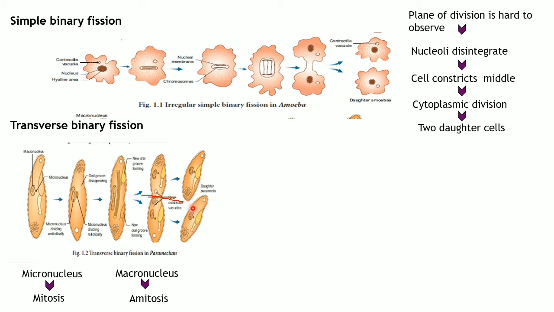When these two are about to do this conjugation, they move towards each other and try to unite together. When these two paramecium cells unite, the micronucleus inside the paramecium plays a significant role.